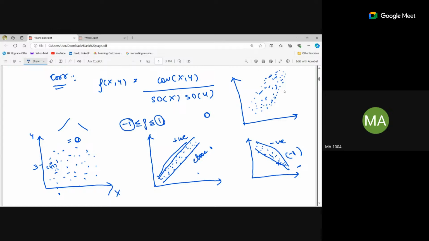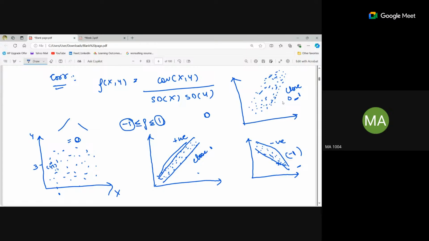That means it is close to, we can say, 0.5. It is not 1, but near to 1, between 0 and 1. That means it is positively correlated. Similarly, we can have a graph like this in the negative direction. Then it will be between -1 and 0.